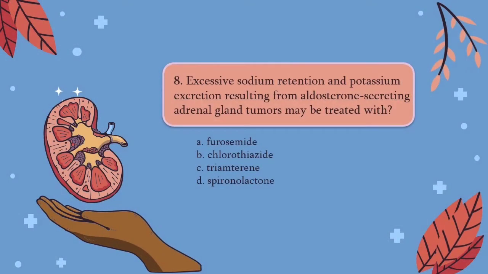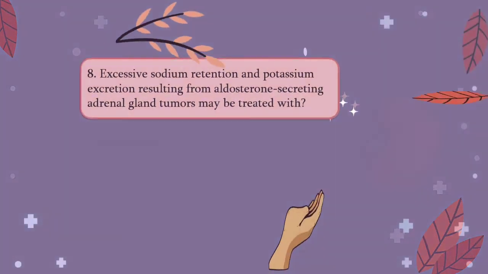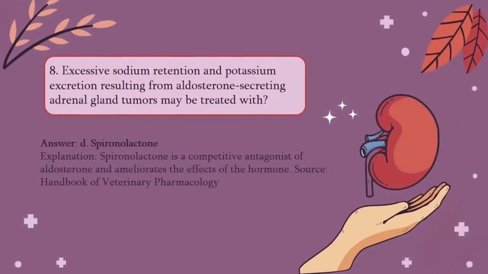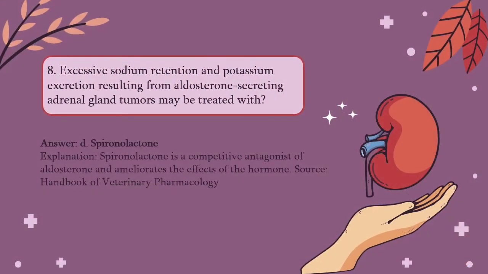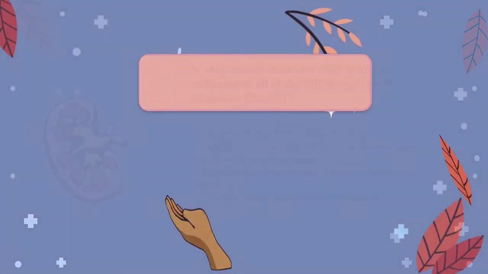Excessive sodium retention and potassium excretion resulting from aldosterone secreting adrenal gland tumors may be treated with A. Furosemide, B. Chlorothiazide, C. Triamterene, D. Spironolactone. The answer would be D, because spironolactone is a competitive antagonist of aldosterone and ameliorates the effects of the hormone.